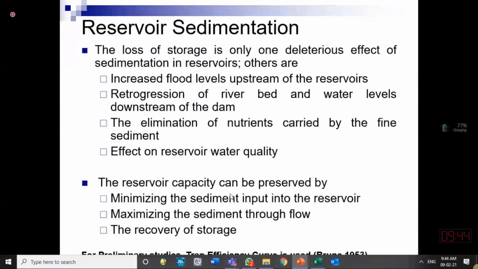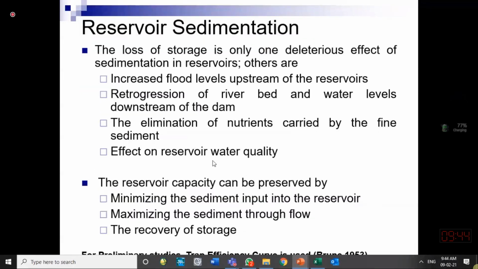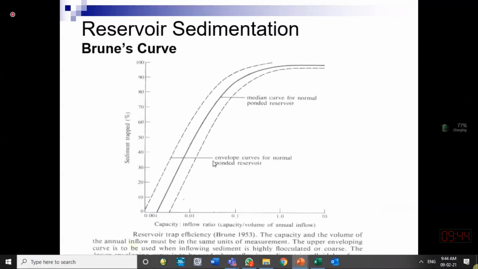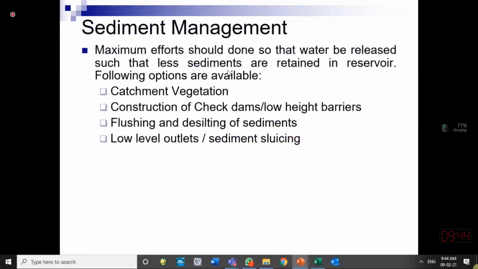Reservoir sedimentation can be, if you have time, go through it. Otherwise, I will tell you how to manage the sediment in a reservoir. There are 3-4 ways sediments are being managed in real life. Initially, we should try to reduce the sediments coming into the reservoir by managing the watershed area, the whole watershed area. Watershed is extended over 100s of square kilometers.